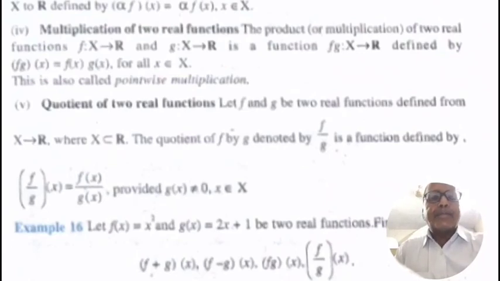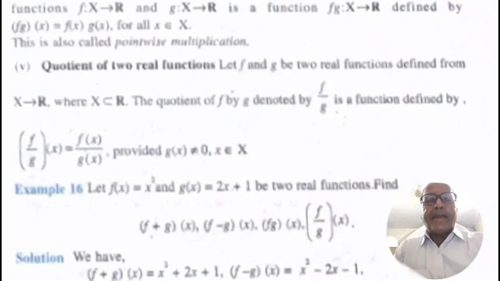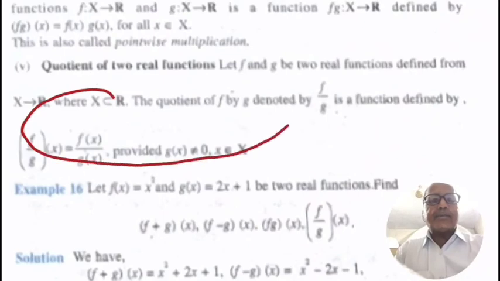Quotient of two real functions. Let f and g be two real functions defined from X to R, where X is a subset of R. The quotient f by g, denoted by f divided by g, is a function defined by (f/g)(x) = f(x)/g(x), provided g(x) is not equal to 0 and x belongs to X.